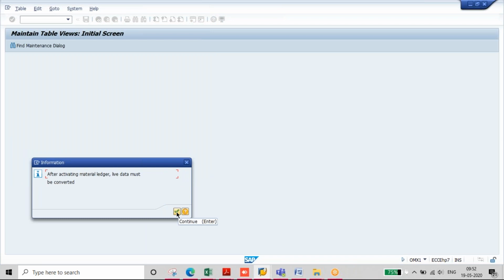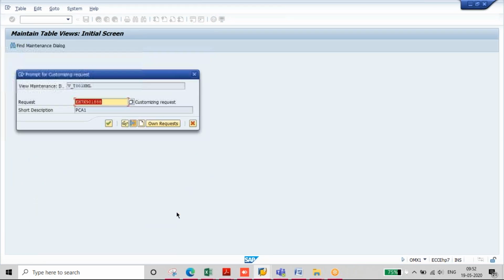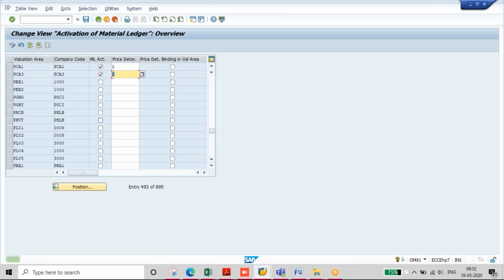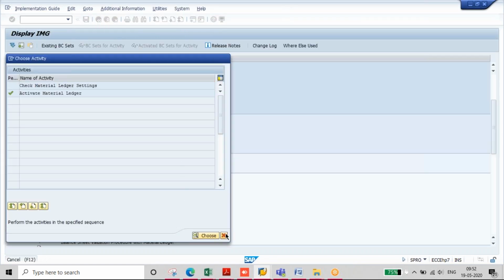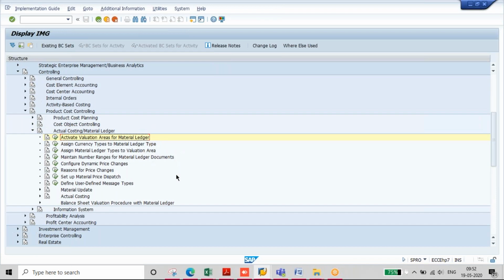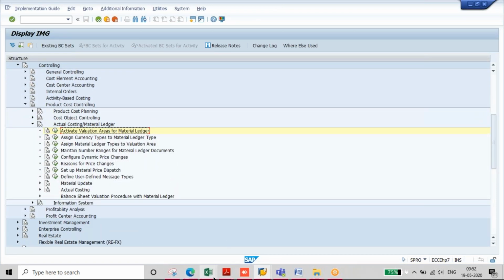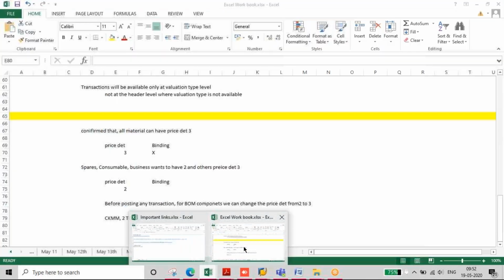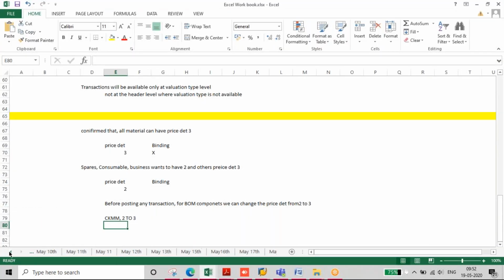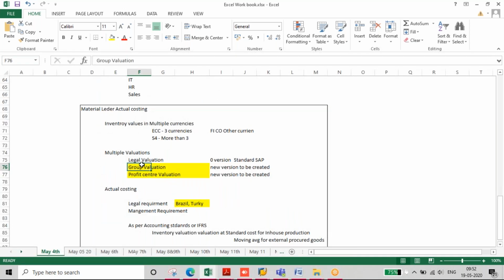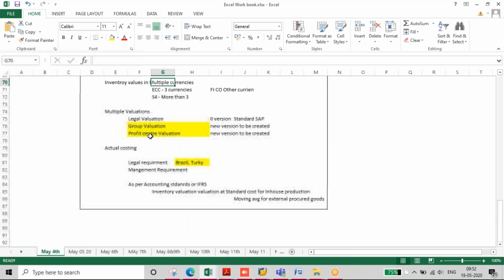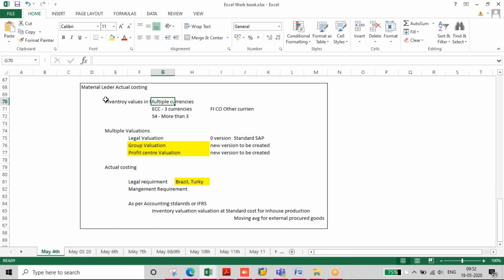You can see after activating material ledger, live data must be converted. So you remember when we discussed material ledger benefits in the first class, I said that we can see the inventory values in multiple currencies.